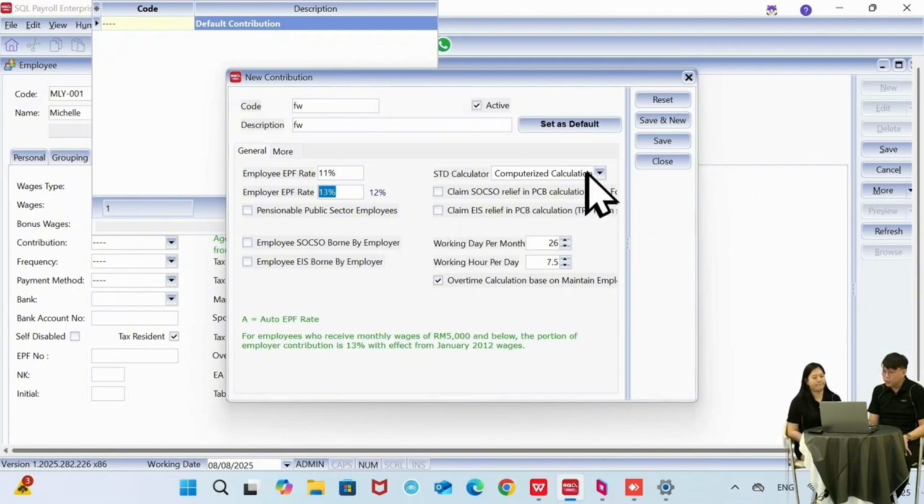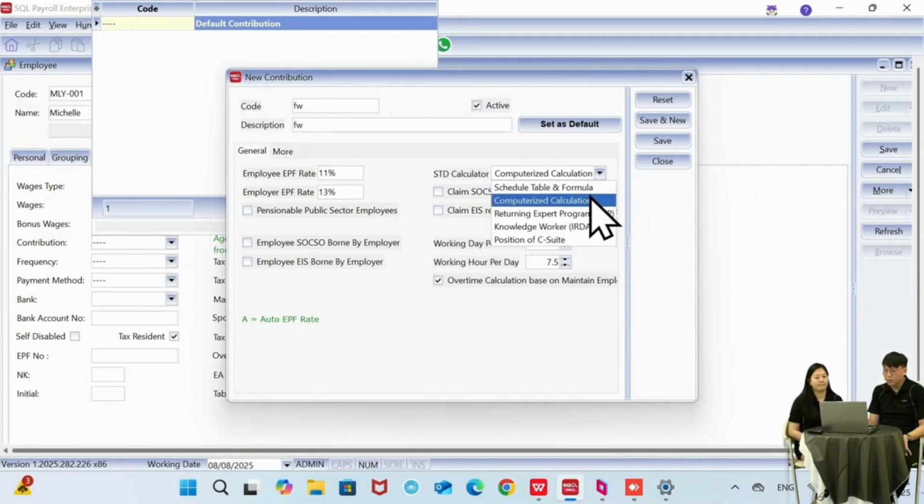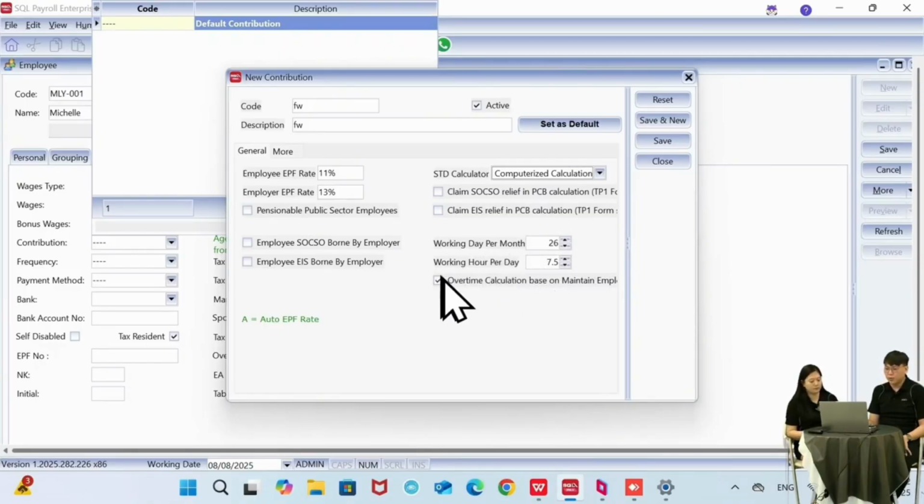Okay, so for this STD calculator, we will use the computerized calculation, which is auto. And then this working day per month and also the working hour per day, this one will be important for you, as the OT calculation will be based on here. So let's say the employee works for 27 days, the 1 day will be OT, followed by the working hours per day here. So we can take the overtime calculation based on maintained employee here to allow the system auto calculation.